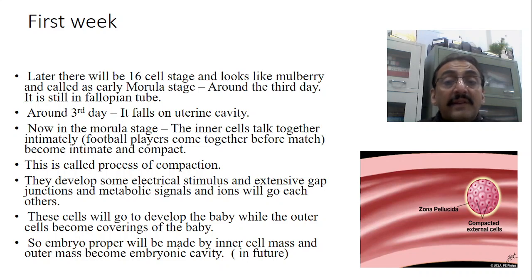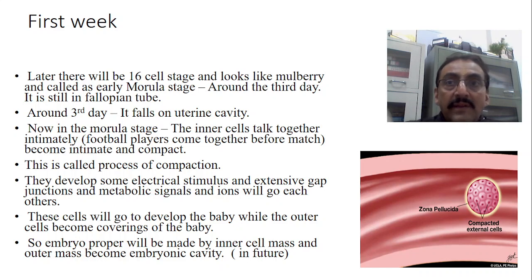The inner cells talk together intimately, just like in a cricket match. When a wicket falls, all the members come together and group, isn't it? So there will be a first layer, second layer, third layer, like this, even with football players also. Okay, so just like now we have got 16 cells.